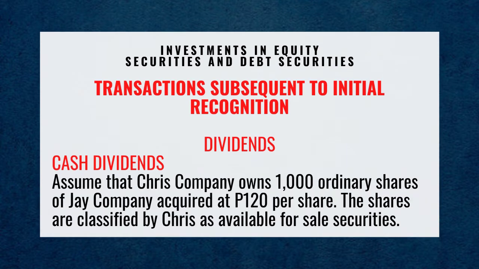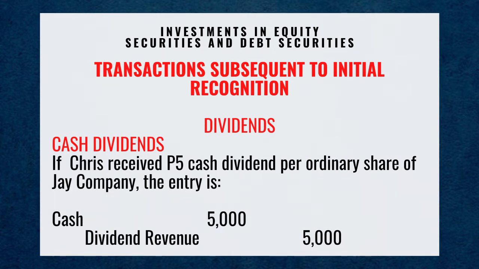Assume that Chris Company owns 1,000 ordinary shares of J Company, acquired at 120 pesos per share. The shares are classified by Chris as available for sale securities. If Chris received 5 pesos cash dividend per ordinary share of J Company, the entry is debit cash for 5,000 pesos, credit dividend revenue for 5,000 pesos.